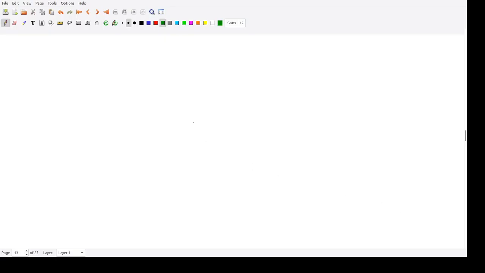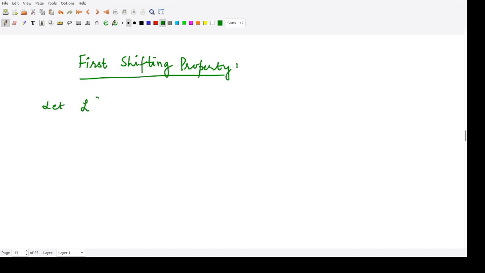So the next property that we will be discussing is the first shifting property. So what does this property say? First shifting property. It says that whenever you have a shift in the value of t, suppose the Laplace transform of the function f of t is given to be capital F of s. This is given to us, right?